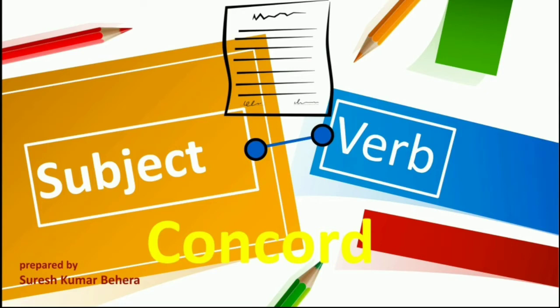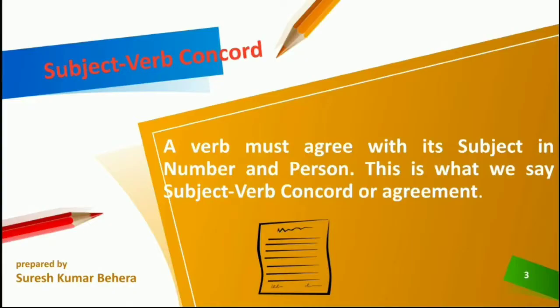When we write a sentence or speak, we must know that the subject agrees with the verb. That means if the subject is singular, we have to use a singular verb. If the subject is plural, we have to use a plural verb.